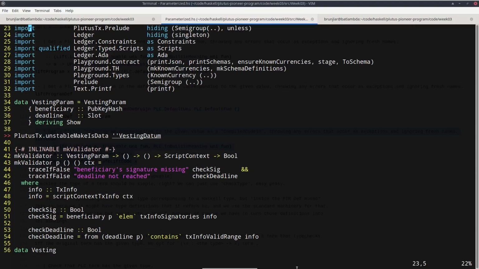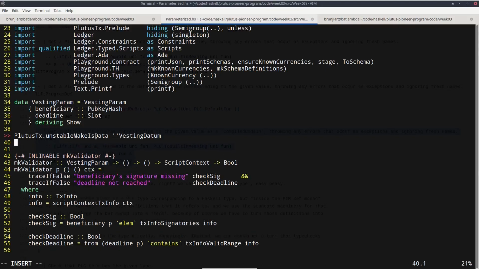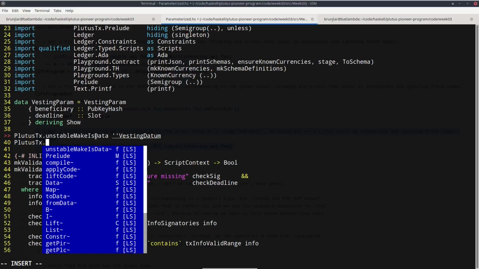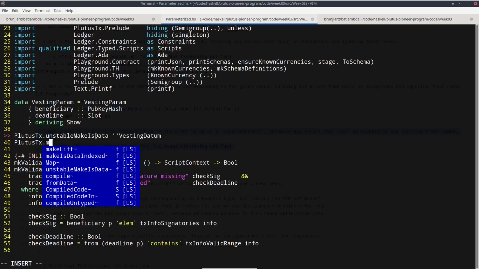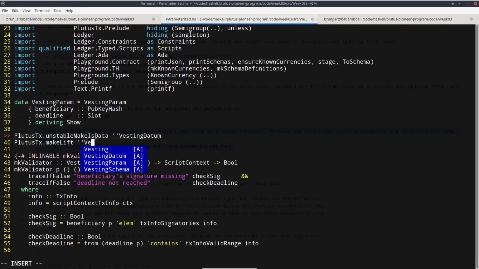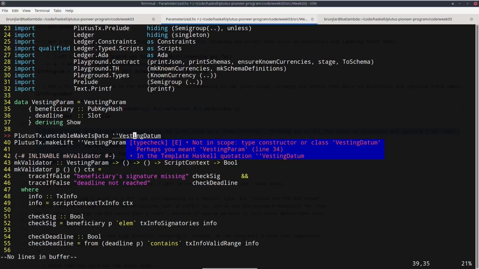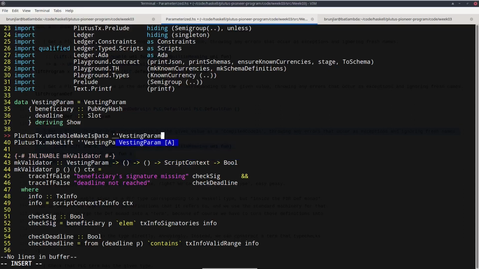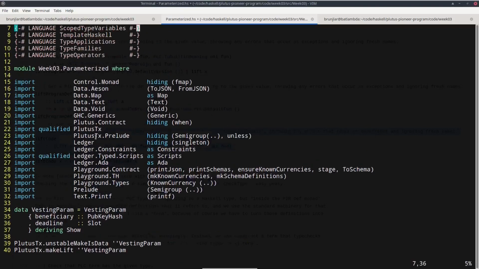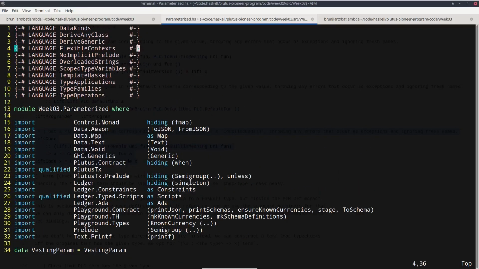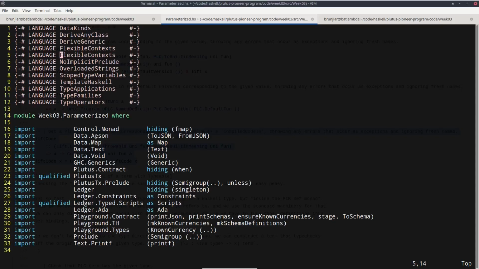Luckily, similar to how we got an isData instance, there's also a Template Haskell function that does the same for lift. That's called make lift. It also takes the name of the type as argument, and I see I forgot to change this into param. Now that still won't compile because it expects an additional GHC extension, namely so-called multi-param type classes.